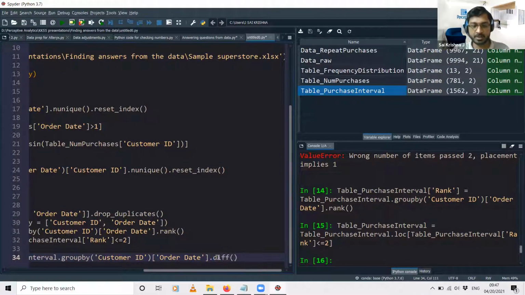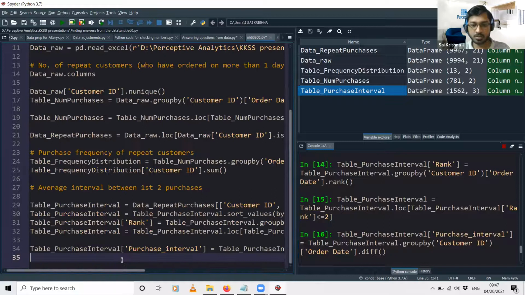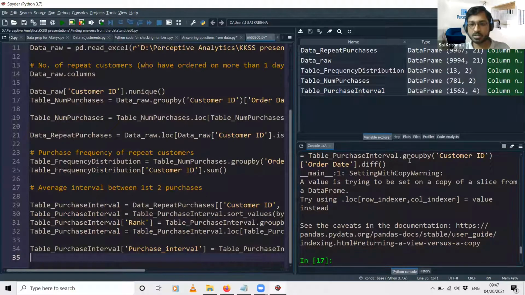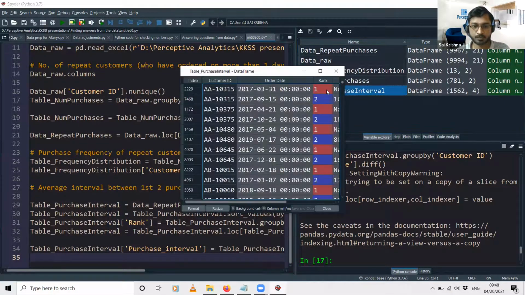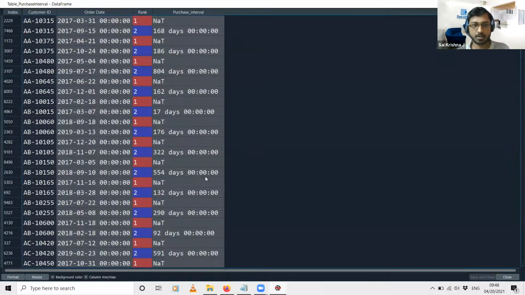So for that, I'll be using this function called diff. Diff is short for difference, and that will give the difference between the order dates for each customer. And let's just see what happens when I run this line. This gives you a warning. It's not an error. Sometimes when you use a particular data set, data type or something, this warning appears, but nothing to worry about. So let's see how the output looks. Let's make this bigger.